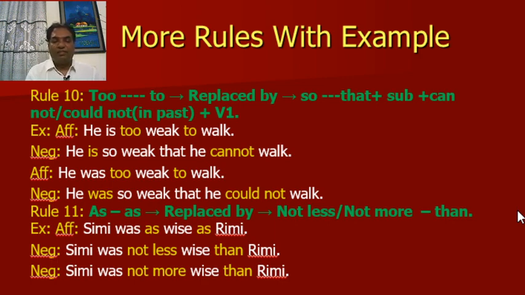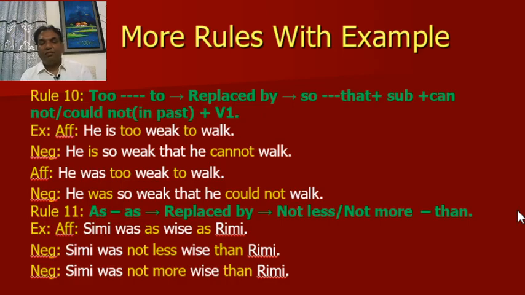Look at the second sentence. Affirmative: He was too weak to work. This is the past tense. So the negative will be: He was so weak that he could not work. This time I have used "could not".